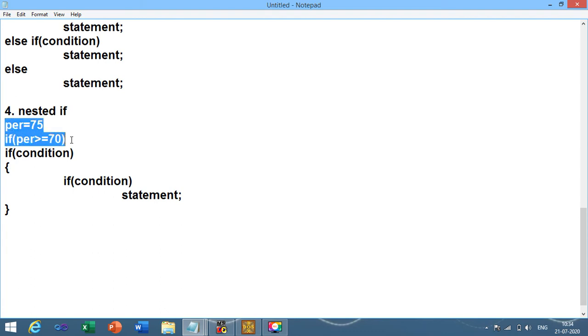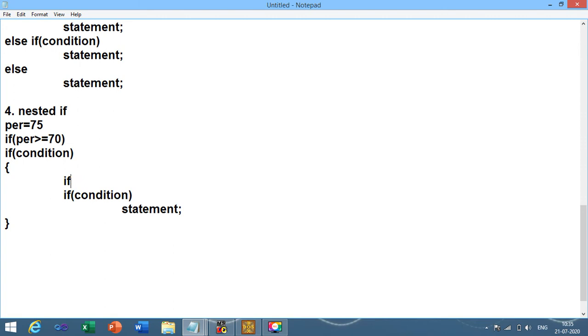So this condition is true. So the opening curly bracket is there. Now it will go into this condition, if percentage is less than 60. So we have put two conditions over here. The given statement is only executed if the percentage is in between 60 to 70, then I want to print, that is cout, distinction.